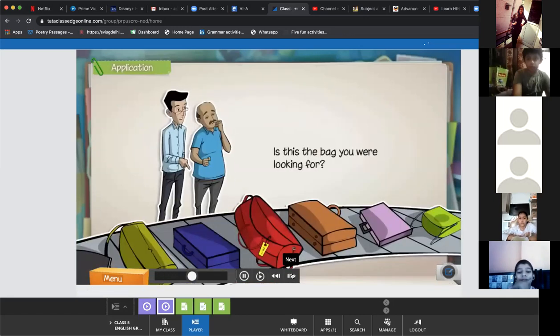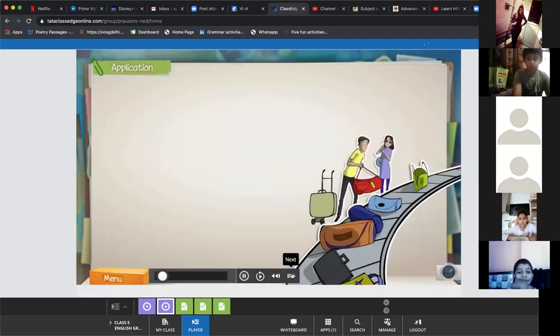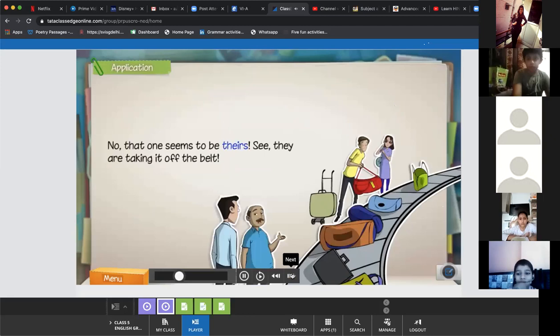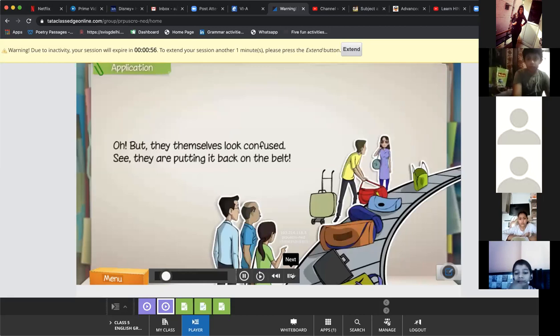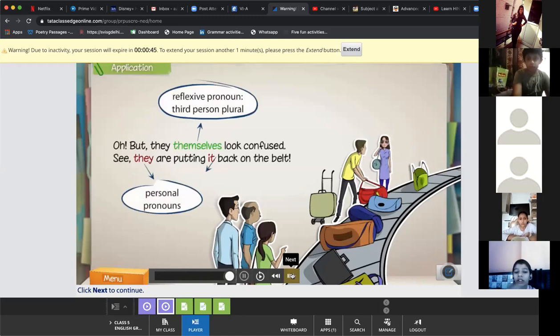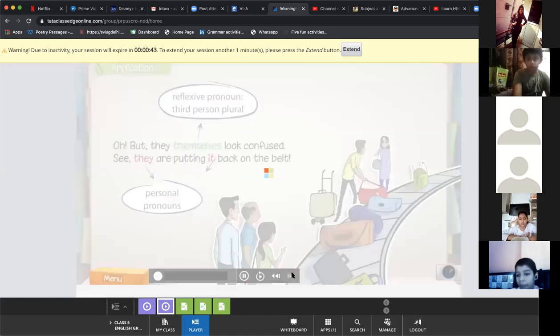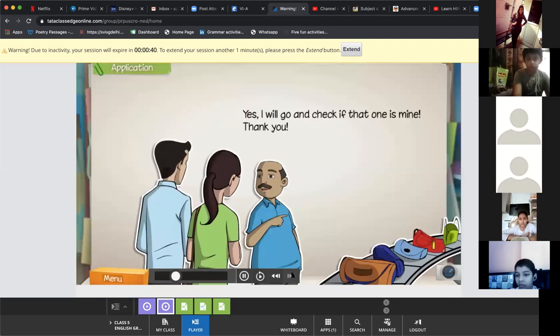Is this the bag you are looking for? No, that one seems to be theirs. See, they are taking it off the belt. Oh, but they themselves look confused. See, they are putting it back on the belt. Yes, I will go and check if that one is mine. Thank you.